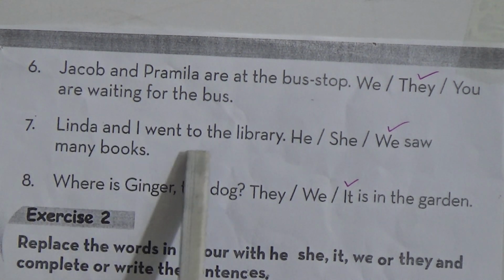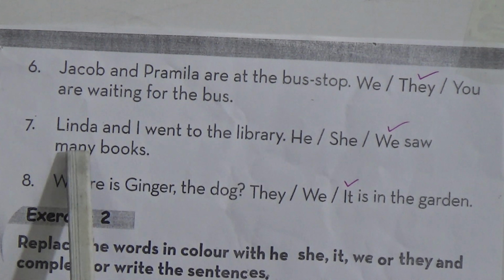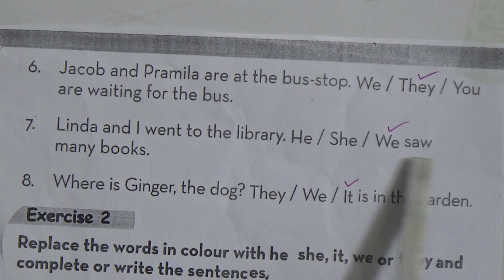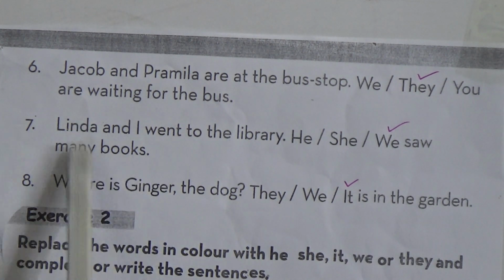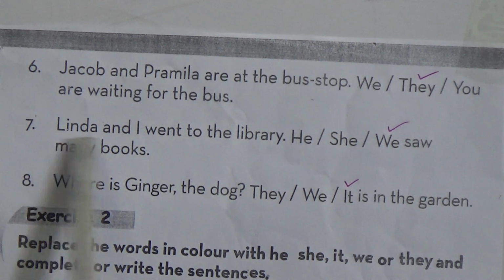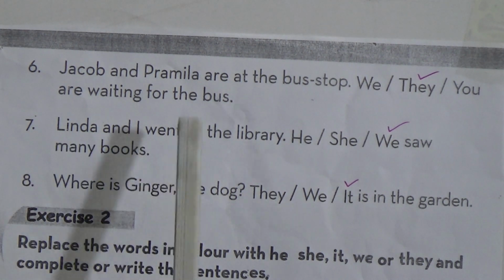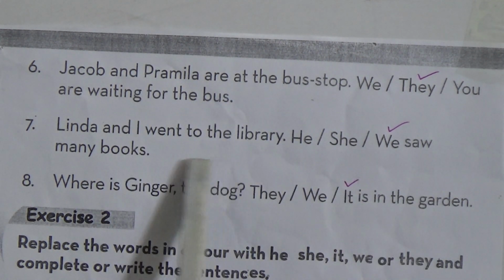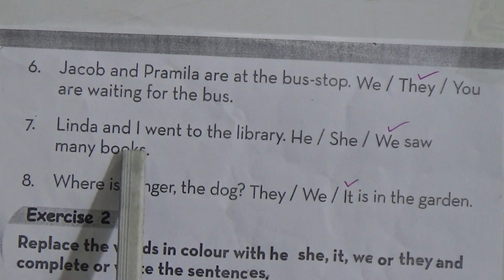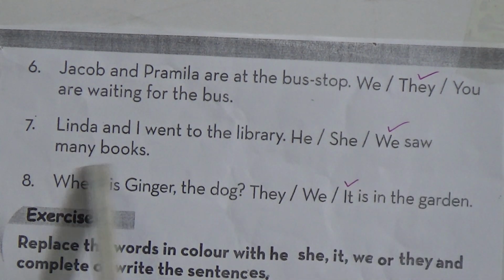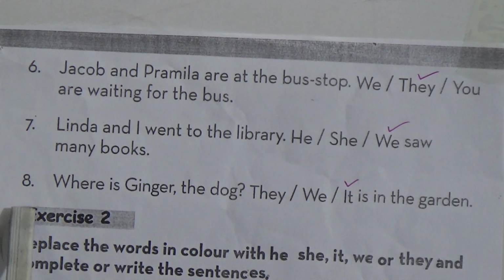Number 7. Linda and I went to the library. We saw many books. Here it is the same as number 5, because here there is a third person and first person. So we will make the plural form of first person I. So we is the plural form of I. Linda and I went to the library. We saw many books.